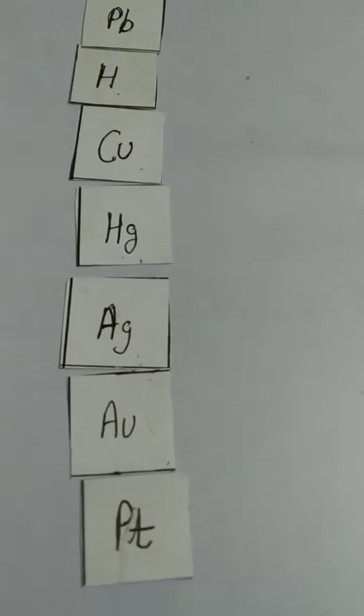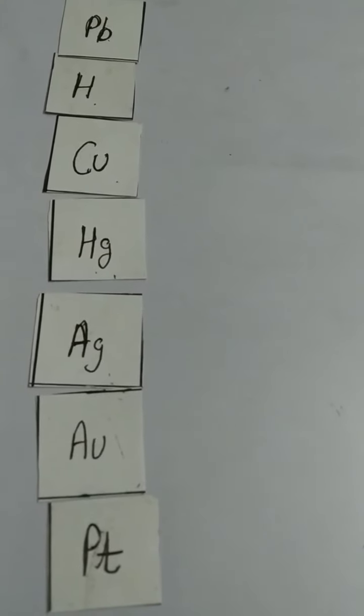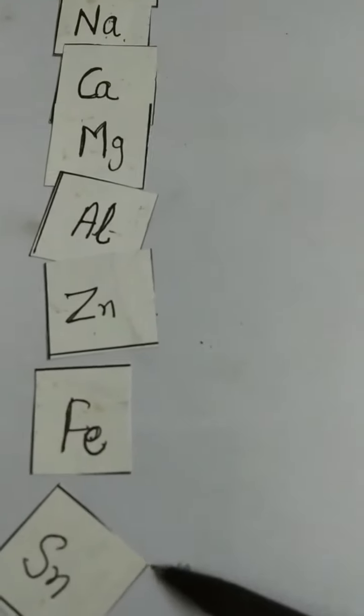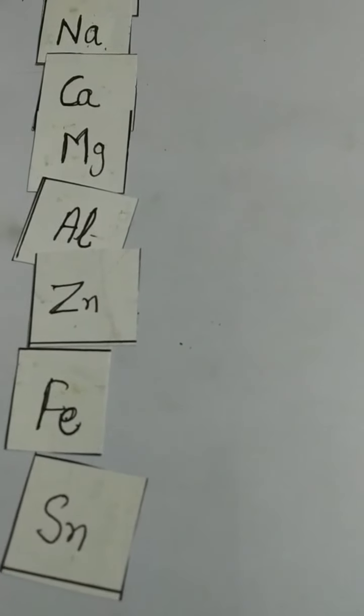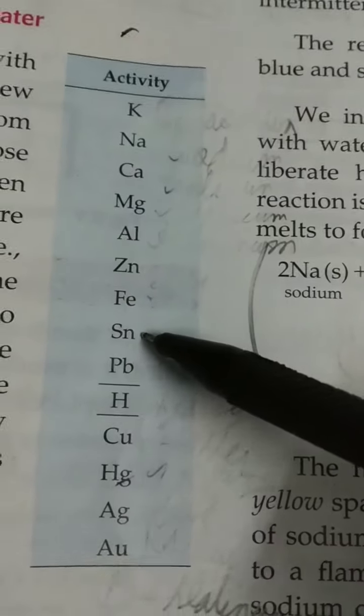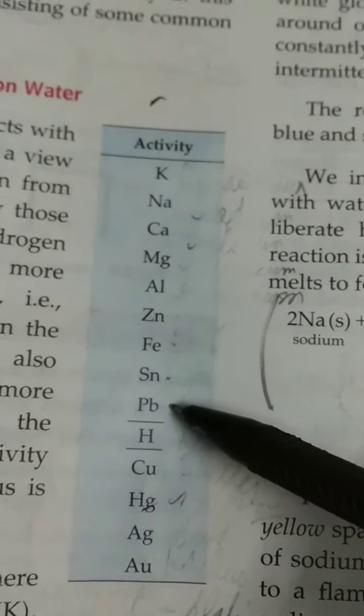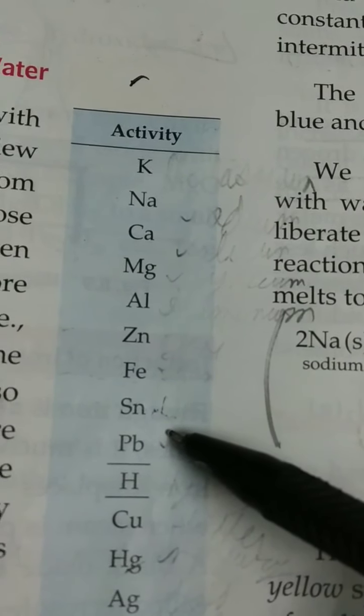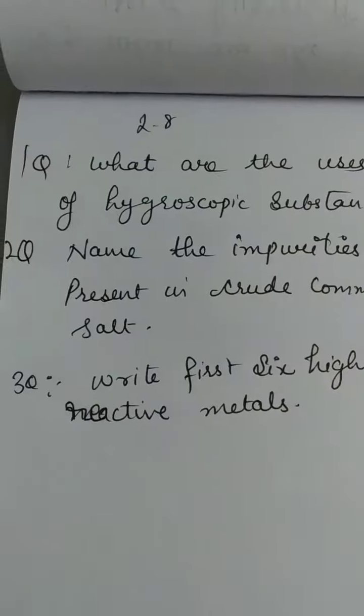These are less reactive metals. And the metals above hydrogen are the highly reactive metals in the activity series. Tin and lead are higher than hydrogen in the activity series, but they do not act on water.